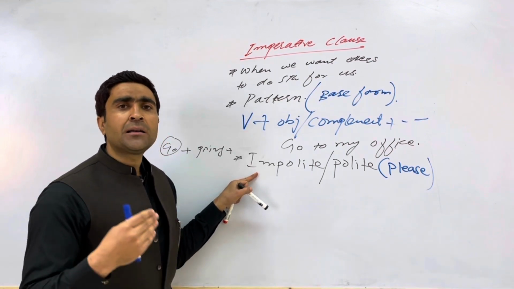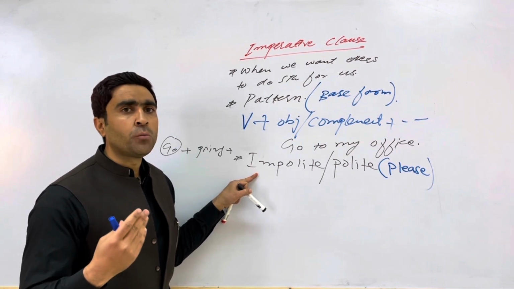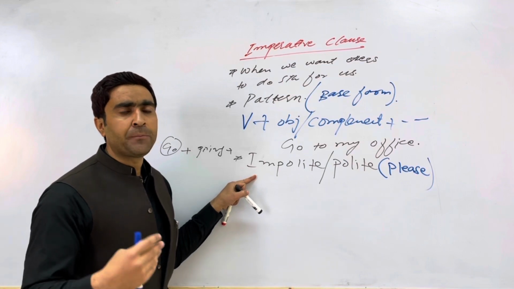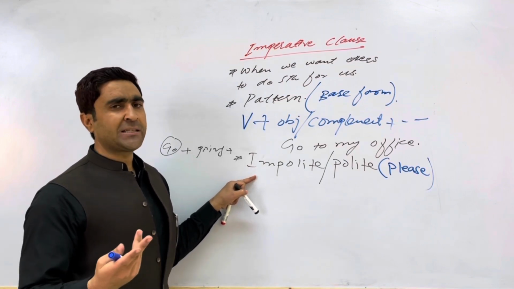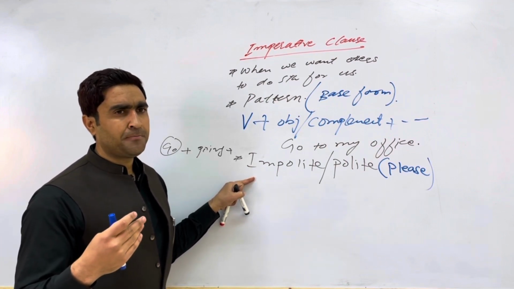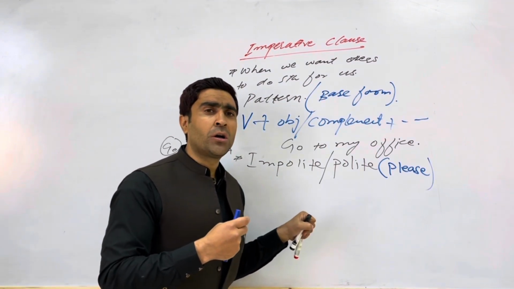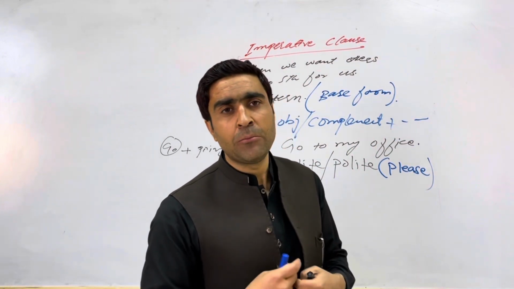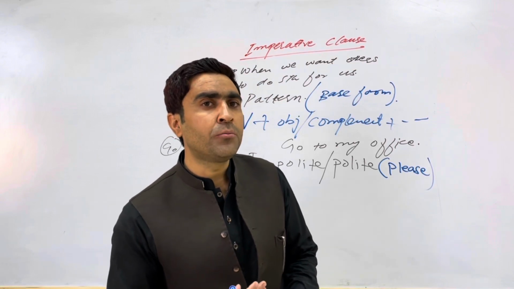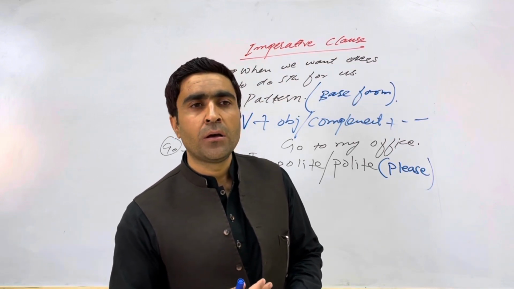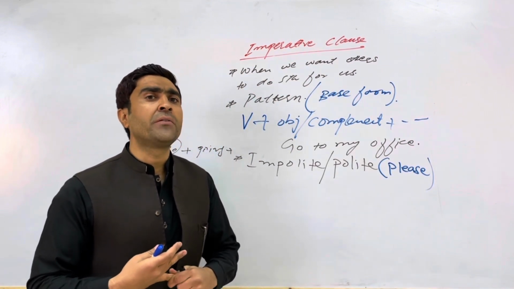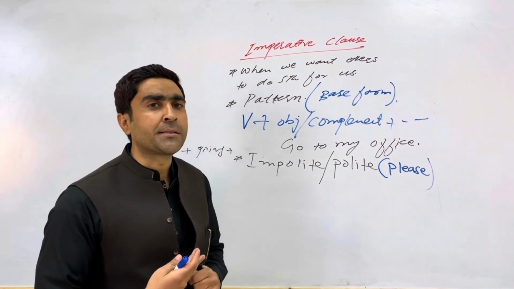For example, if I am overweight and I am taking a suggestion, advice from you, so you have to advise me. For example, if I tell you, I'm overweight, I cannot walk, I'm subject to hypertension, then you will tell me: walk, go, run, etc. We have billions of words, okay?